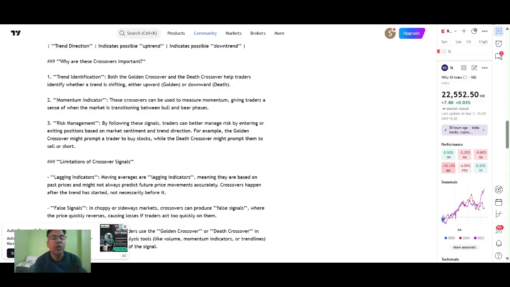Risk management: by following these signals, traders can better manage risk by entering or exiting positions based on market sentiment and trend direction. For example, the golden crossover might prompt a trader to buy stock, while the death crossover might prompt them to sell or short.